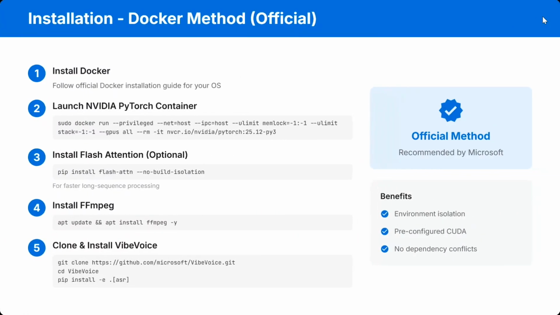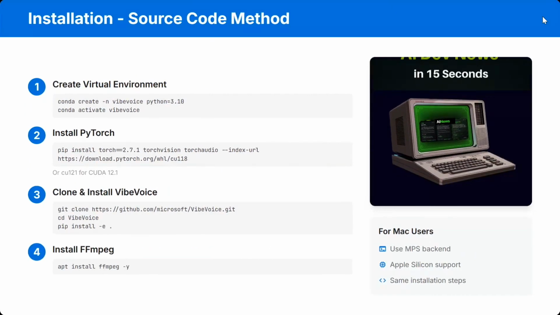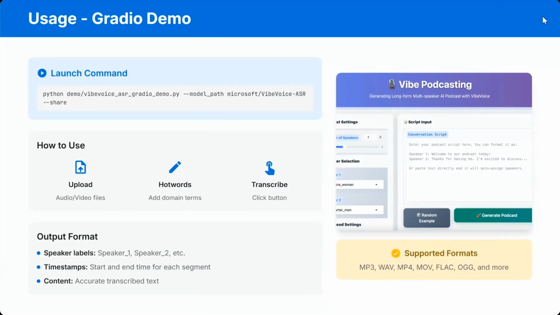These are the Docker installation methods that the team has mentioned in the documentation on Hugging Face. You can check this out. Launch the NVIDIA PyTorch container, flash attention, FFmpeg, clone and install VibeVoice, etc. Then there is installation from the source code: create a virtual environment, clone the repo, pip install everything, and then you're ready to go.